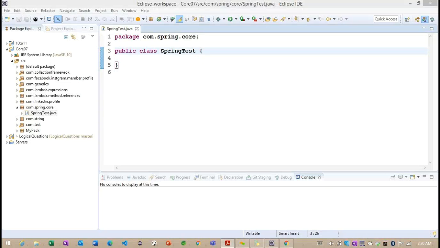So we get a differentiation between the application development code and the services, because while developing the application we get different kinds of services, and AOP differentiates them.